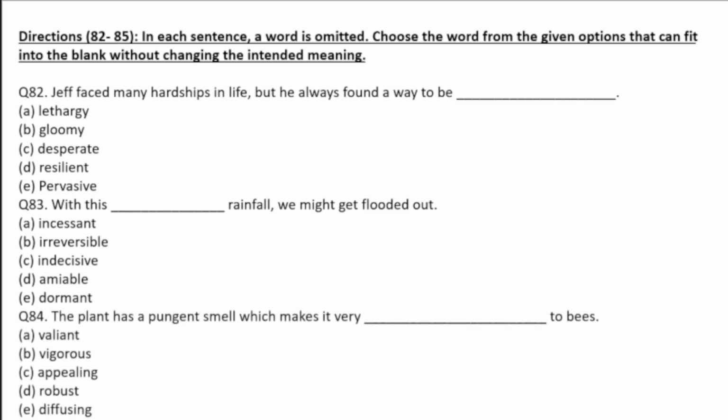Next, third question. 84. The plant has a pungent smell. Pungent is nothing but a strong smell, which makes it very dash to bees. Violent. Violent is possessing or showing courage or determination. Next, vigorous means strong or healthy or full of energy. Next, appealing, attractive or interesting. Robust is nothing but strong. Diffusing, spread over a wide area or between a large number of people. So now, the pungent smell they are speaking about, which makes it very dash, you can directly go with appealing, that means attractive or interesting to the bees.